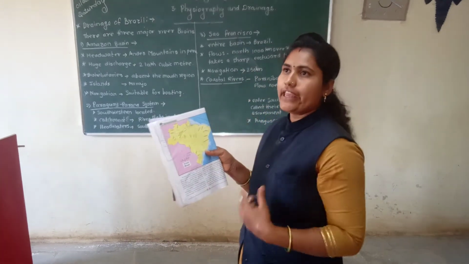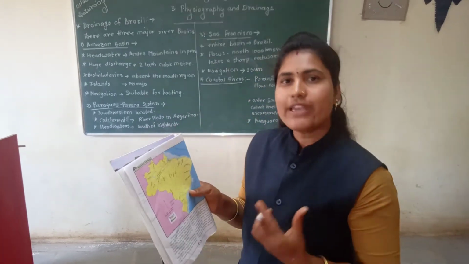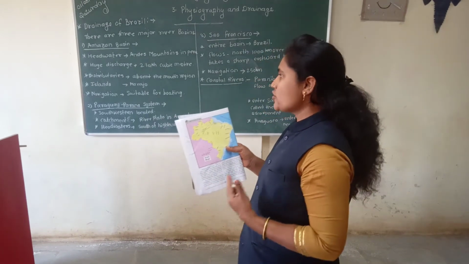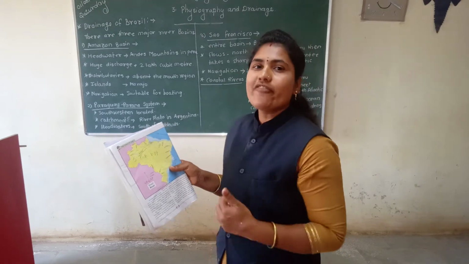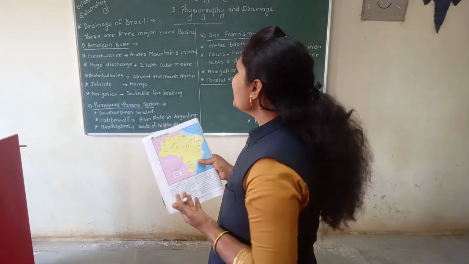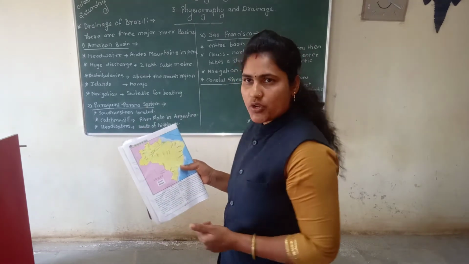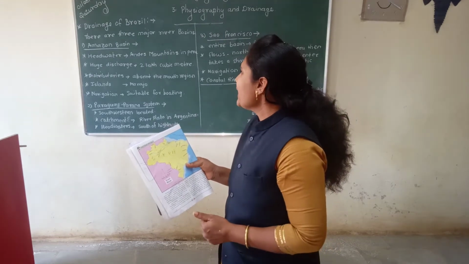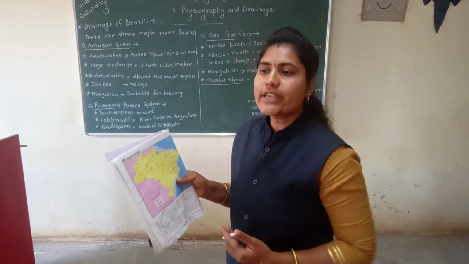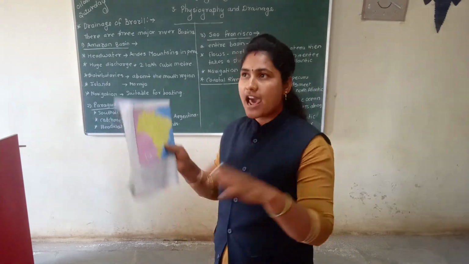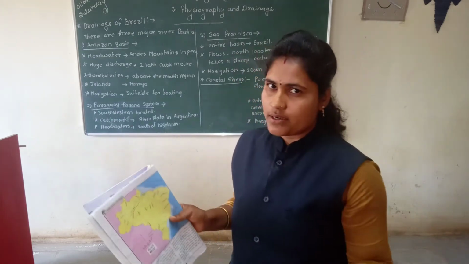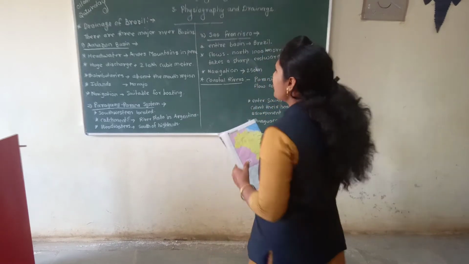Most of the area of the Amazon basin is suitable for navigation. Distributaries are not found in the mouth region, there is no delta, and the Amazon is the largest river in the world. Understood about this river basin?